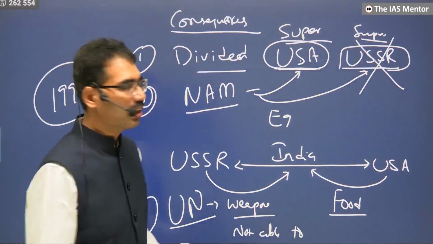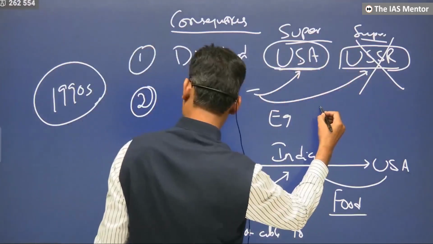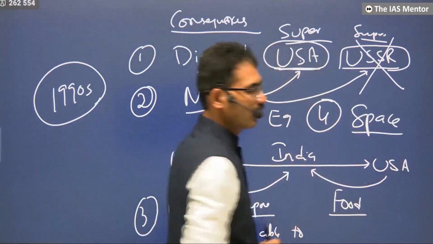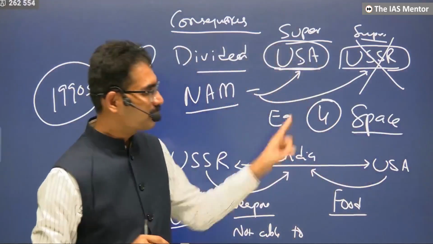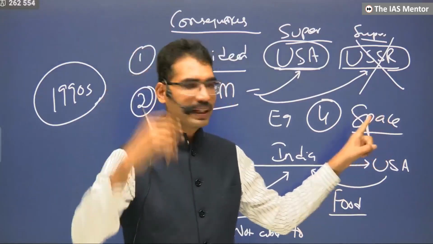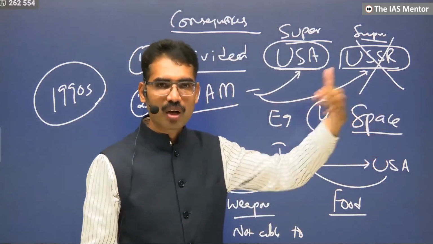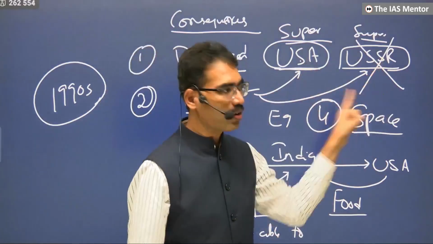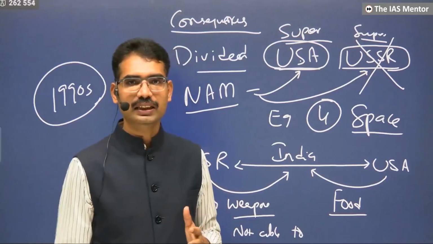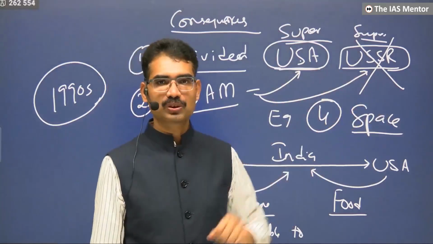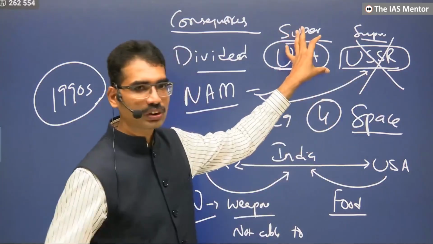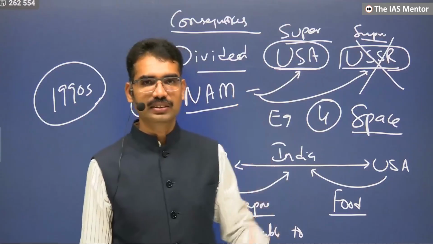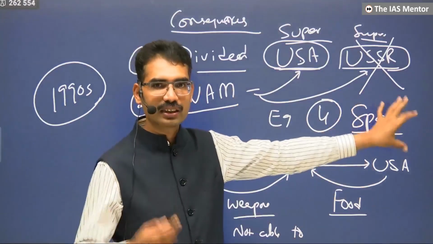One consequence of this is that both sides created many technologies. The first man-made rocket, the first man-made mission went to space because of this. Nuclear arms race, space race, many technologies developed because both sides were competing to match the other's technology. A lot of technological developments took place. When they developed the first nuclear weapon, USSR proudly said, I am the one who developed the first satellite, and they sent the first satellite to space.